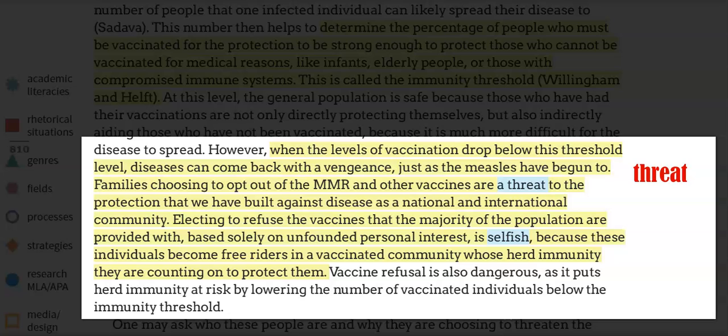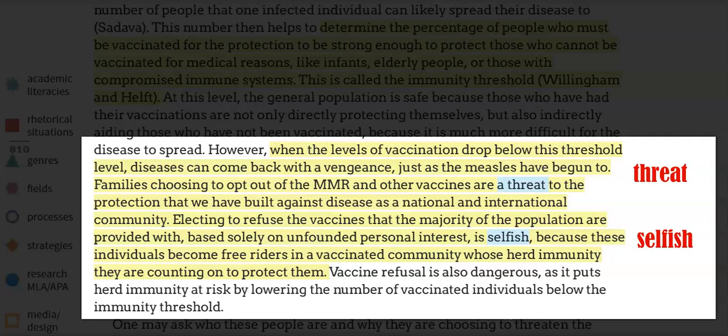Electing to refuse the vaccines that the majority of the population are provided with based solely on unfounded personal interest is selfish, because these individuals become free riders in a vaccinated community whose herd immunity they are counting on to protect them." Now, those are strong words.